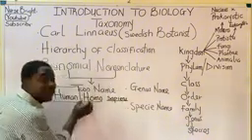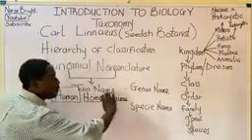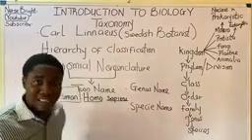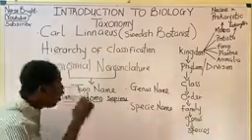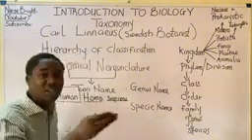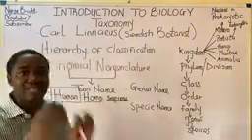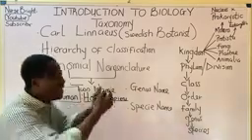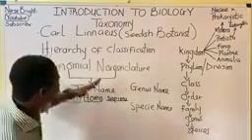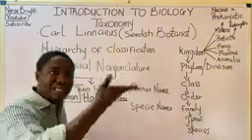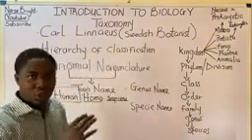You can see it's capital letter H, and the other letters after the first should be small letters. Are you following me? And also, it should be underlined. Whenever you are writing a scientific name, you must underline that particular word. Do you understand my point? If this was to be a typed word on a computer, it should be written in italics, slanted. You must write it as a slanted word. Do you understand the point?